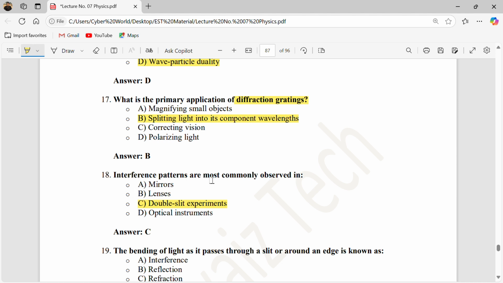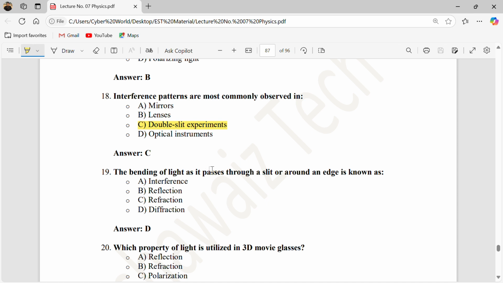So the interference pattern occurs in the double slit experiment, and in the double slit experiment there is also the phenomenon of diffraction. Okay, the bending of light as it passes through the slit or around an edge is known as diffraction. So the correct answer is answer D.